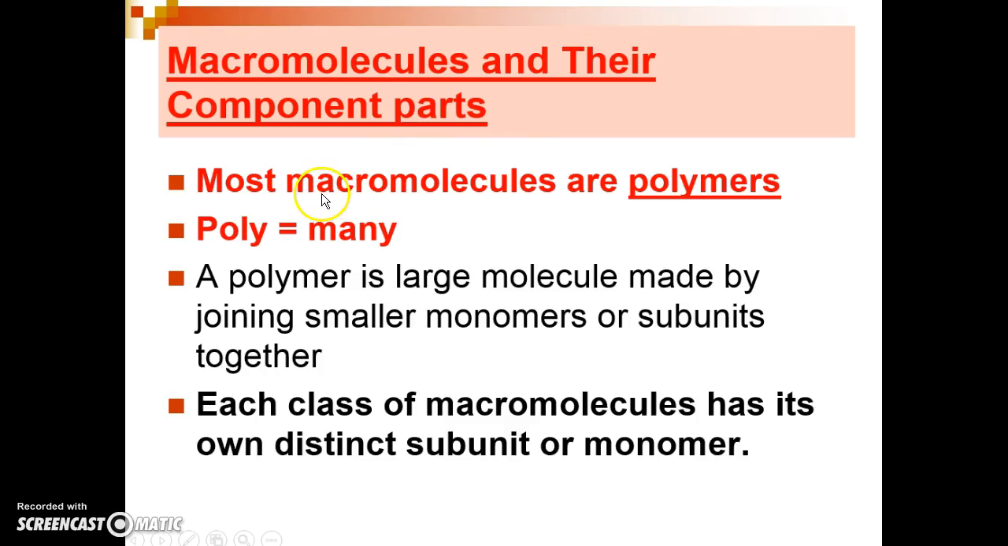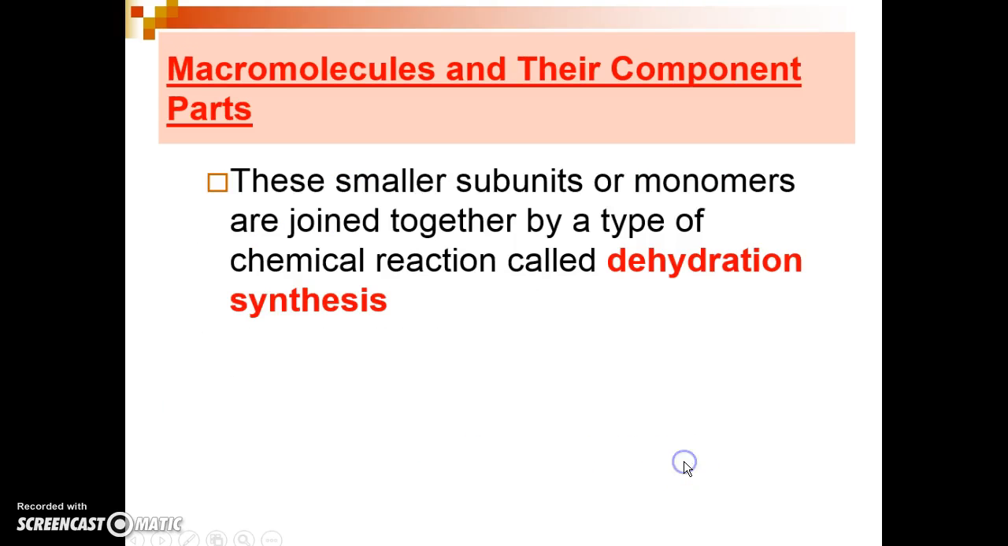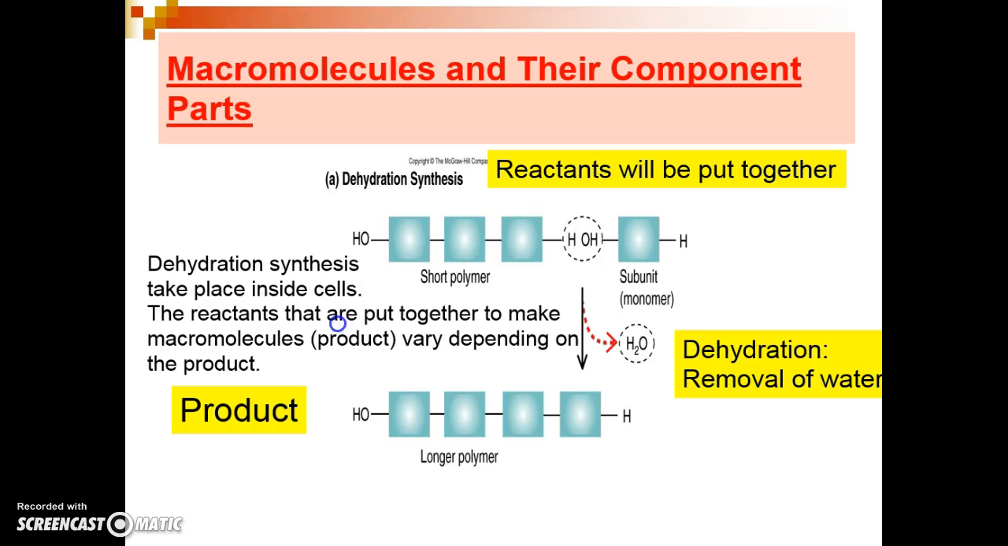Again, we're talking about macromolecules, large molecules, which are also called polymers. Each of these macromolecules is made of smaller components called subunits or monomers. The smaller subunits or monomers that make up large macromolecules are brought together through chemical reactions called dehydration synthesis reactions.